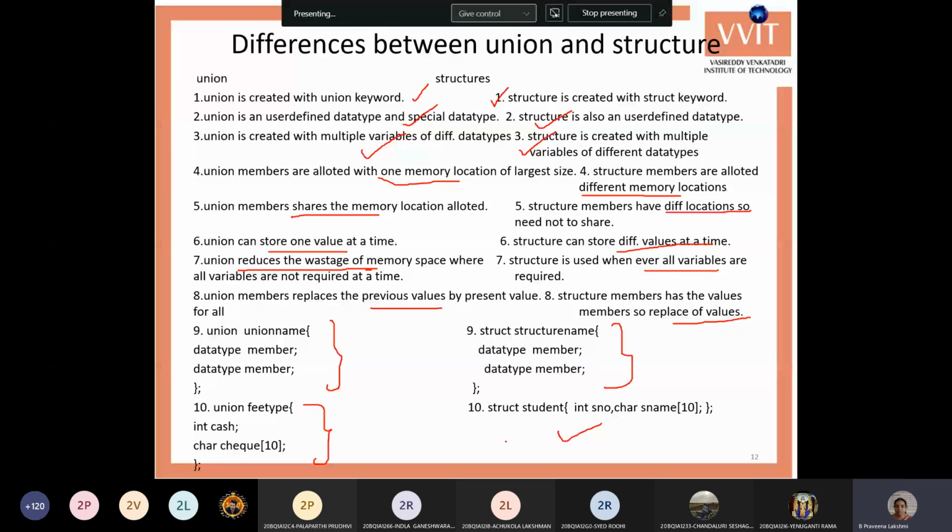That's all. These are the main things you need to write as differences. Write a minimum of 10 differences, because the question given to you will be for 7 marks, so you need to write at least 10 differences for unions and structures. Okay. Next.